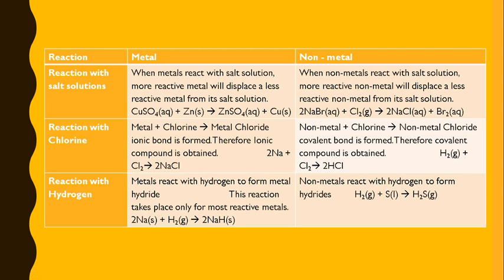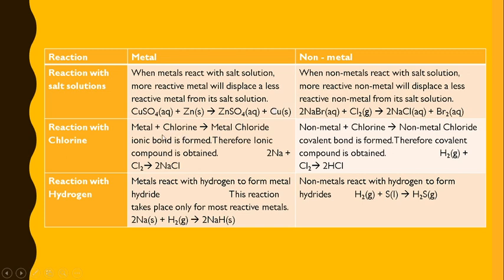So, from sodium bromide, bromine is displaced by chlorine because chlorine is a more reactive non-metal than bromine. So you see here that sodium chloride is formed and bromine is displaced. It happens in a similar manner as in the displacement reaction for metals.